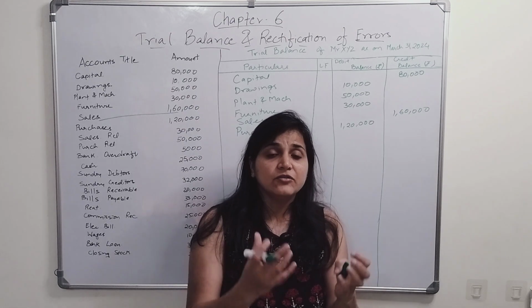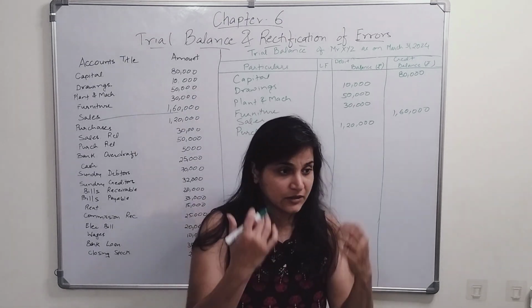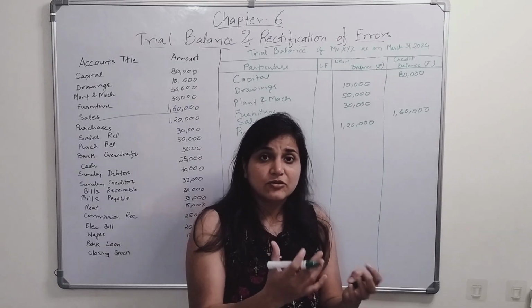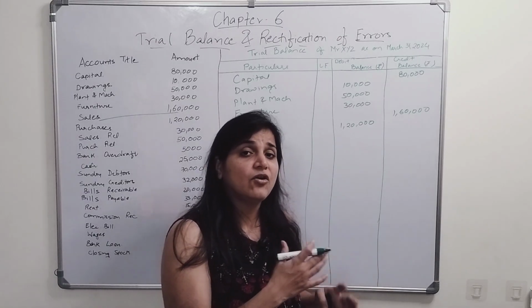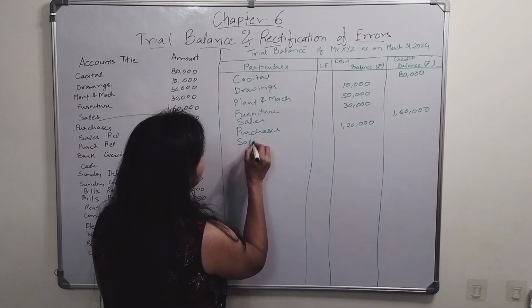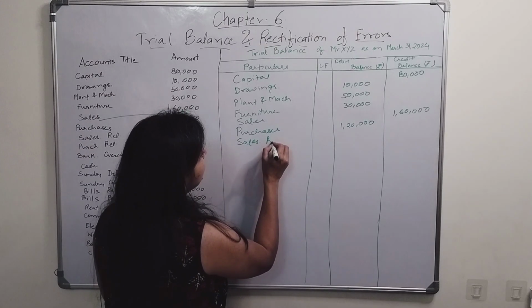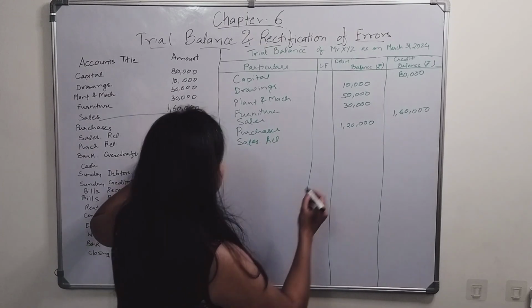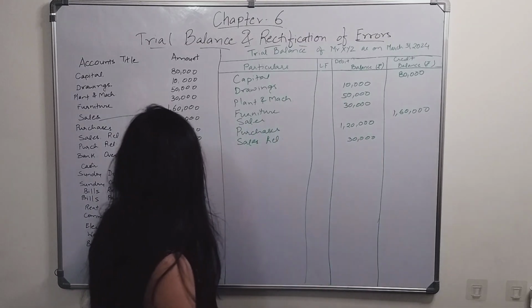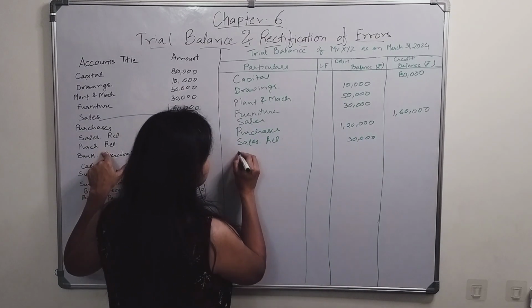Next is sales return. Okay, we sold the goods and now our debtors have returned those goods. Okay, so what happened? The goods come into the business. It is recorded on which side? On the debit side. So sales return will have which balance? It will have a debit balance, 30,000.